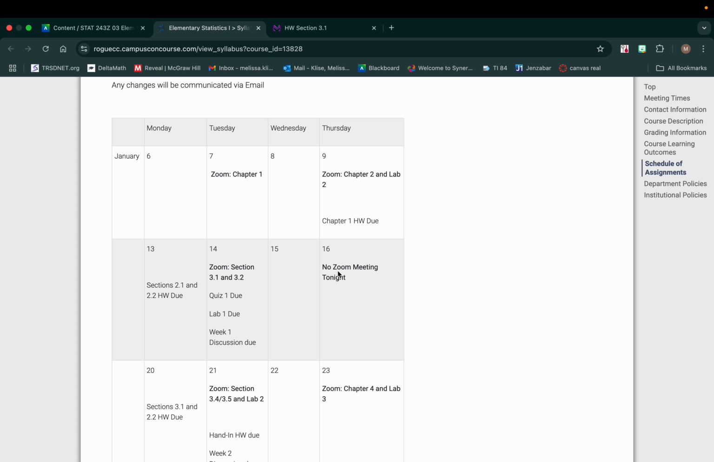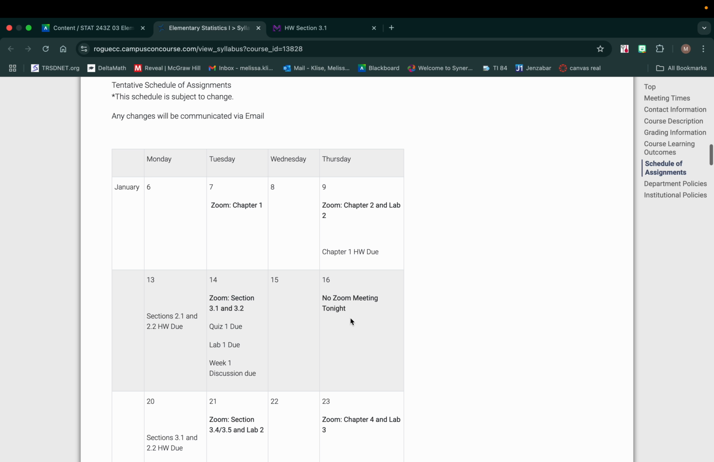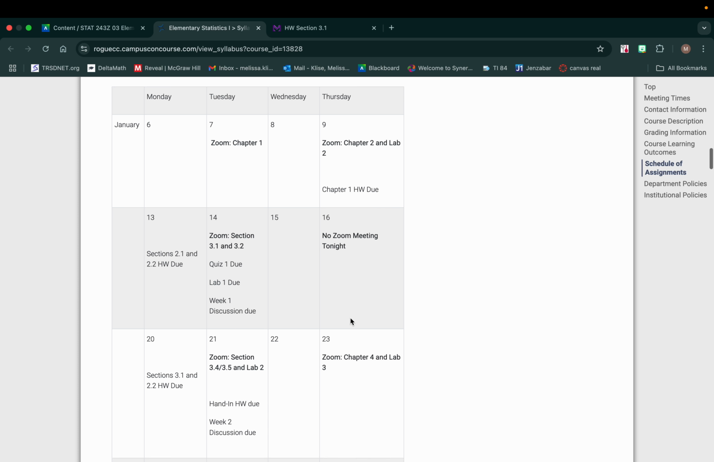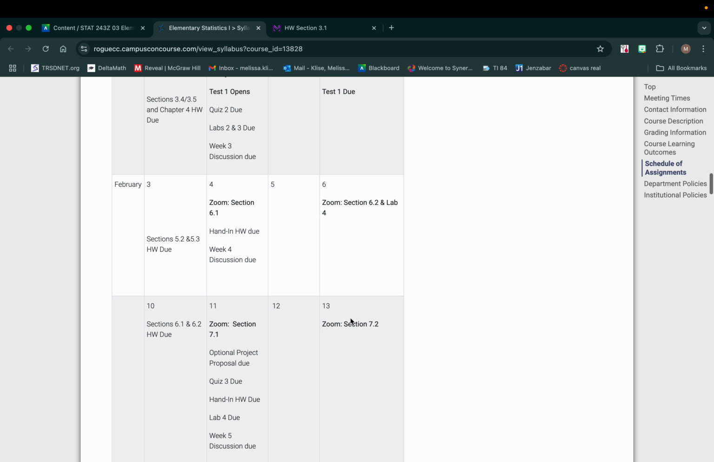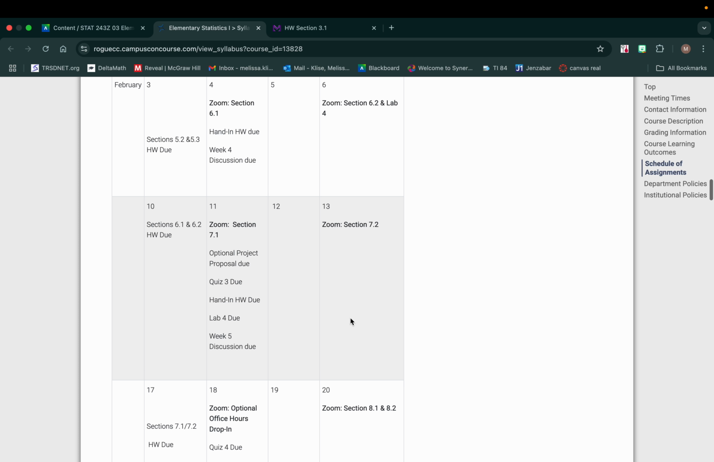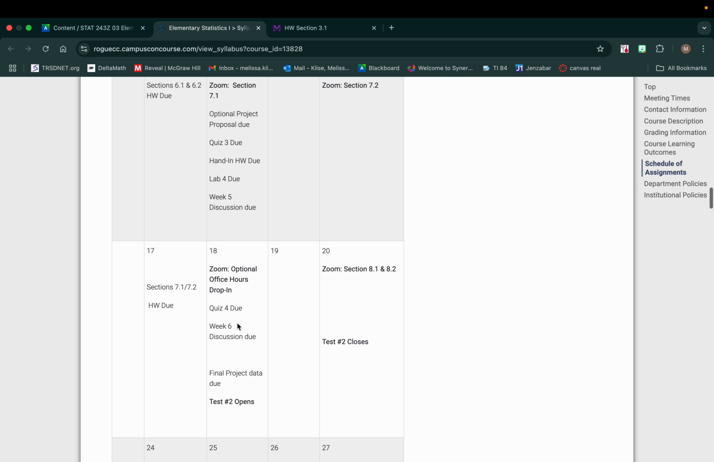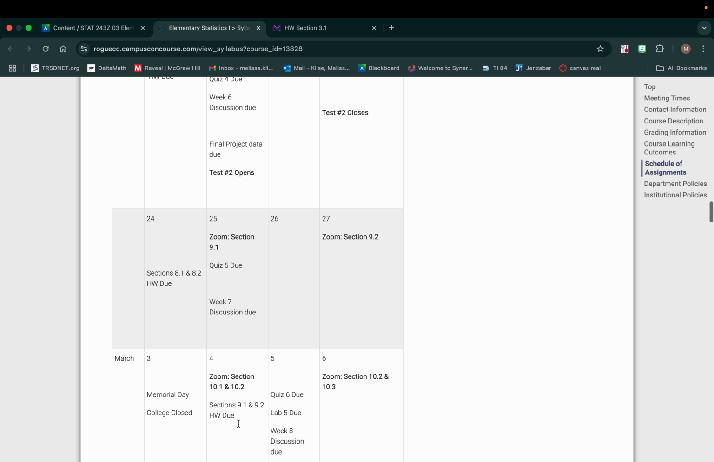It looks like I need to fix it. There will be a Zoom session that day. I need to fix that. Anyway, this shows everything that's going to be happening during the Zoom lessons, what I'm teaching that day, and it shows all of the due dates for everything. It shows when tests open and close.